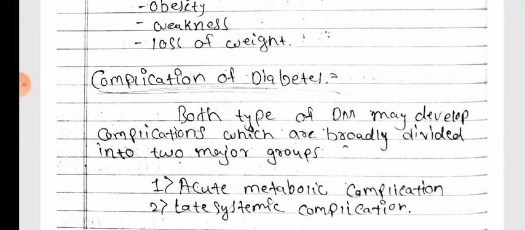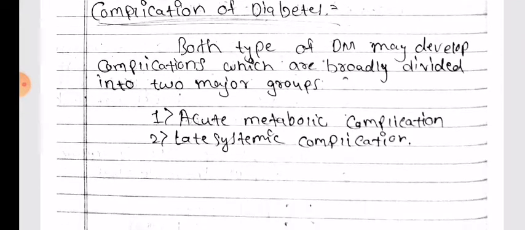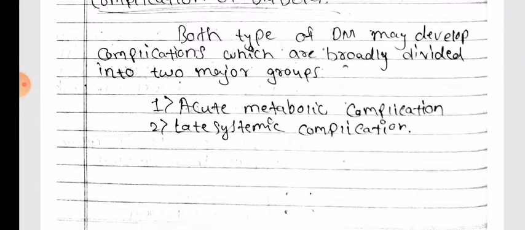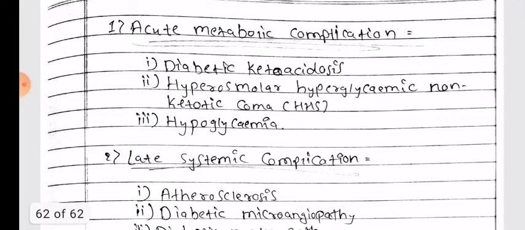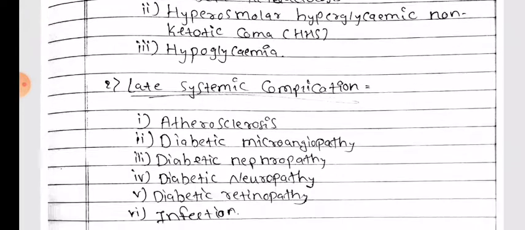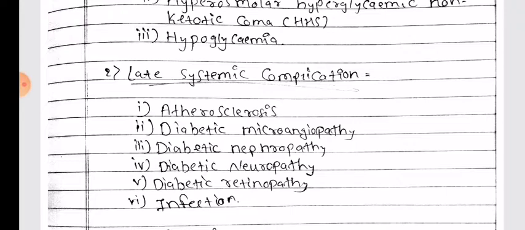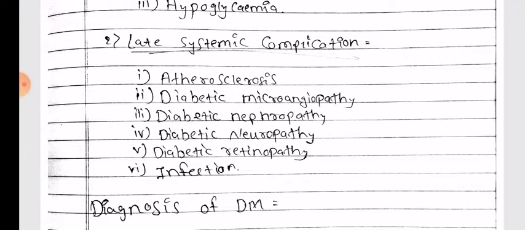Complications of diabetes mellitus. Both types of diabetes mellitus may develop complications which are broadly divided into two major groups: acute metabolic complications and late systemic complications. Acute metabolic complications: diabetic ketoacidosis, hyperosmolar hyperglycemic non-ketotic coma, hypoglycemia. Late systemic complications: atherosclerosis, diabetic microangiopathy, diabetic nephropathy, diabetic neuropathy, diabetic retinopathy, and infections.